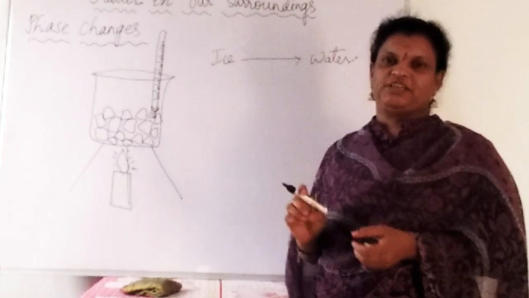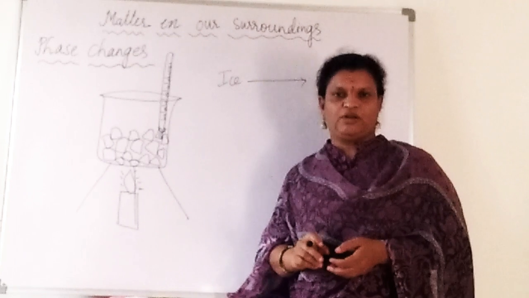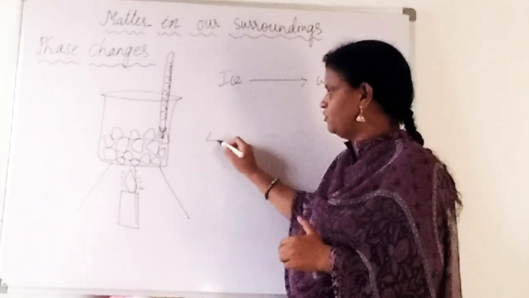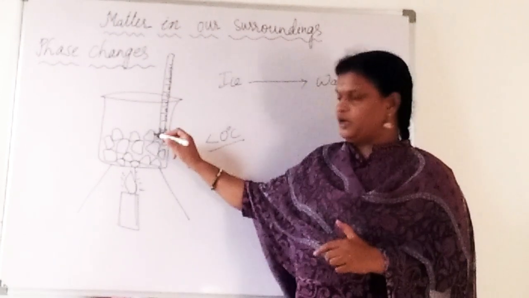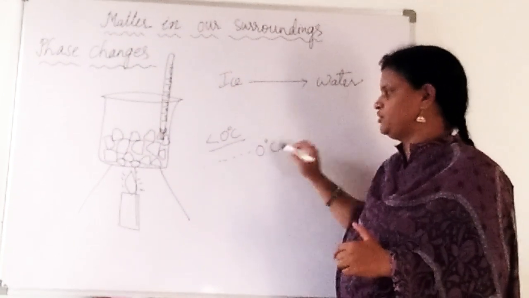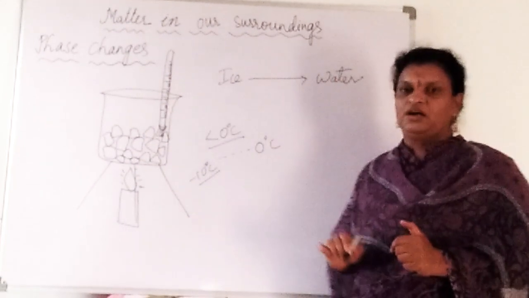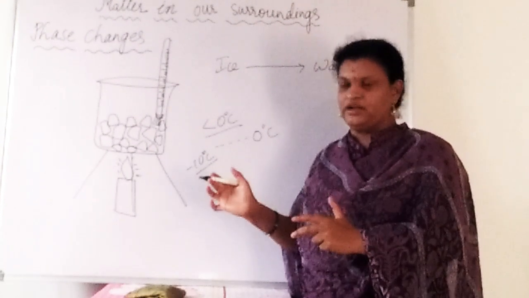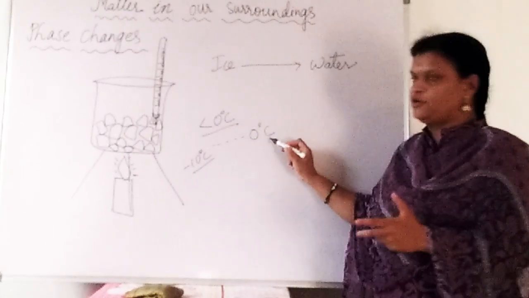Actually the ice is present below 0 degrees Celsius, right? The temperature of this ice is below 0 degrees Celsius. That type of ice we have collected here. Whenever you go on heating this, slowly from below 0 degrees Celsius it will reach up to 0 degrees Celsius. Let us take from minus 10. The ice which is present at minus 10 degrees Celsius we have taken into the container, that is a beaker, and we are heating slowly. Then it is going to reach up to 0 degrees Celsius.